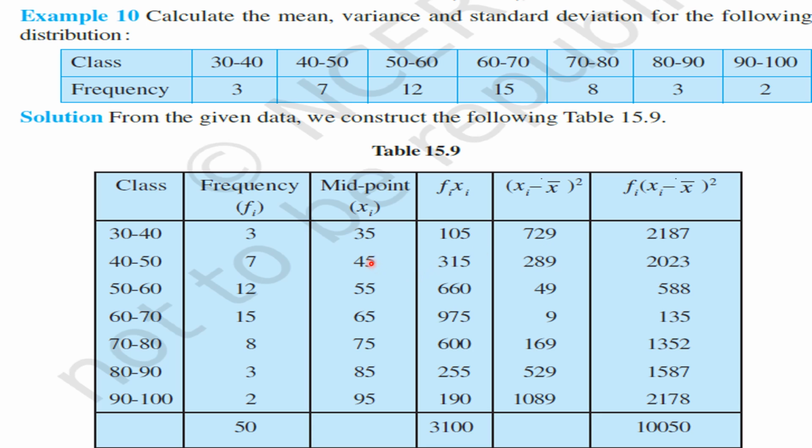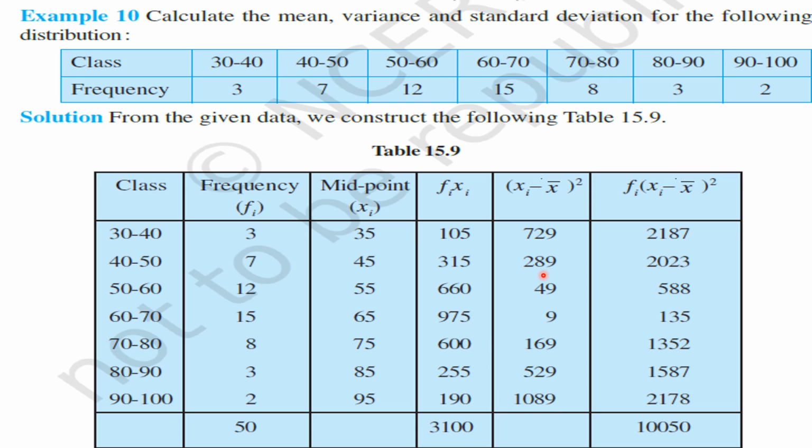And 45 minus 62 whole square gives 289. 55 minus 62 whole square, what will you get here? 49. 65 minus 62 whole square gives 9. 75 minus 62 whole square gives 169. 85 minus 62 whole square gives 529. 95 minus 62 whole square gives 1089. Understood all these 7 values, my children?